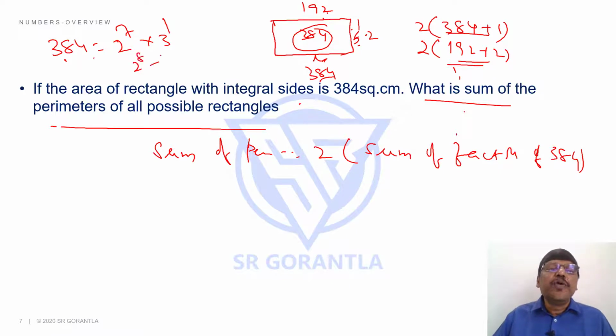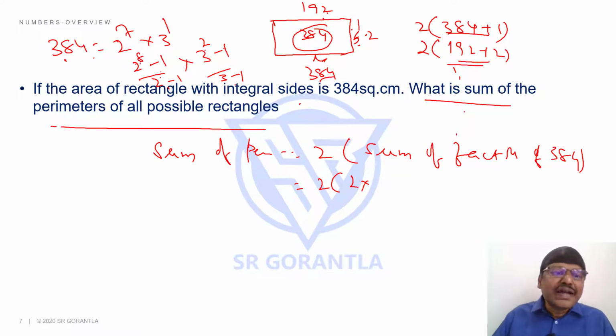It is (2 power 8 minus 1) by (2 minus 1), times (3 power 2 minus 1) by (3 minus 1). There is a formula. As I said, we will not get into the concepts. 2 power 8 is 256 minus 1, 255. And 9 minus 1 is 8, 8 by 2 is 4. So 255 into 4, this is how much? 255 into, what did I say?